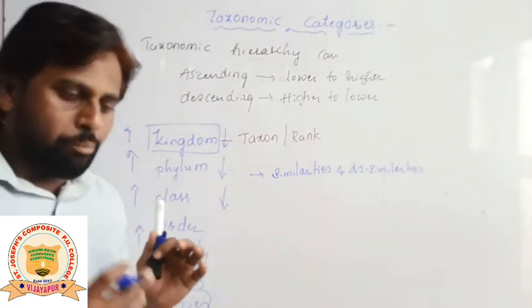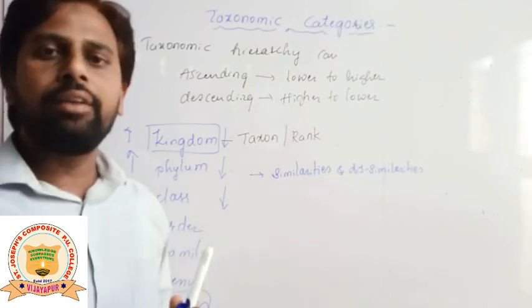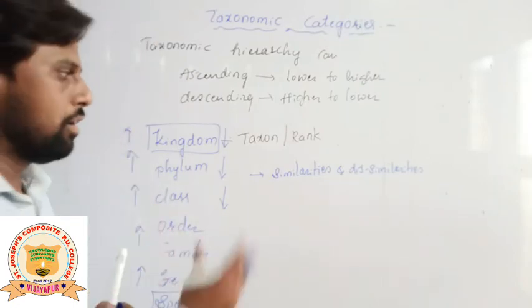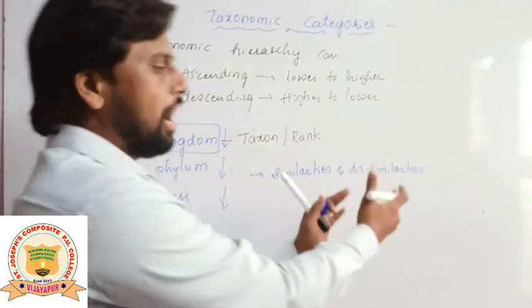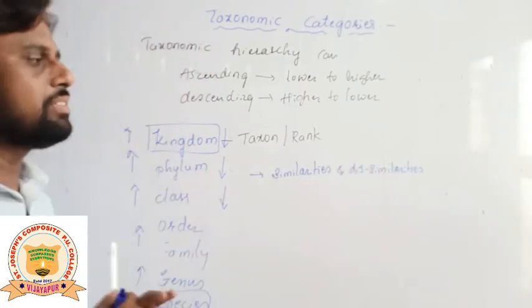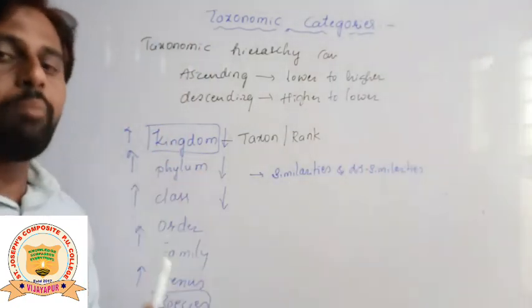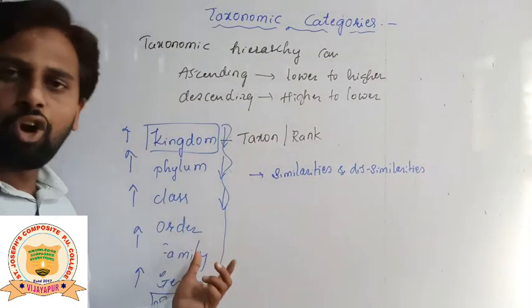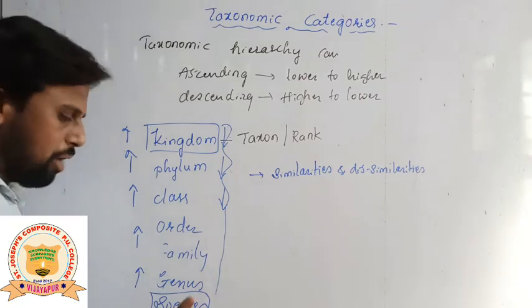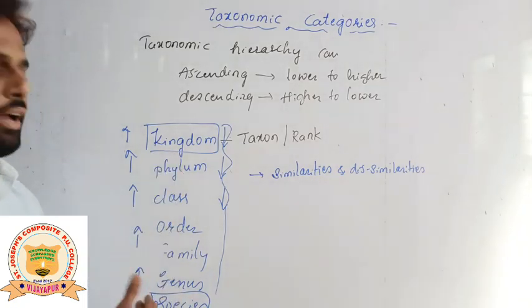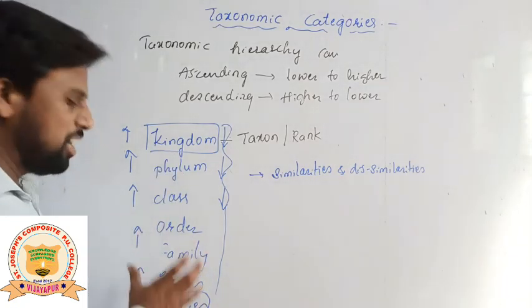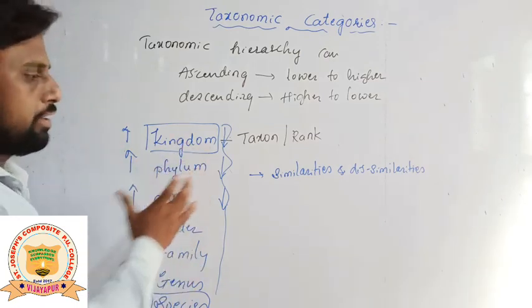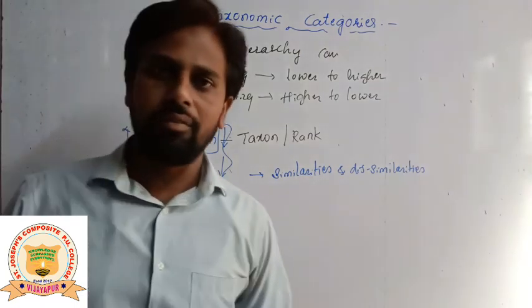Based on their characters, habitat and features, whether they are similar or dissimilar, every living organism can be arranged in a specific group. These are called taxonomic categories. We will understand one by one what species is, what genus is, all the taxonomic categories, in our next video.